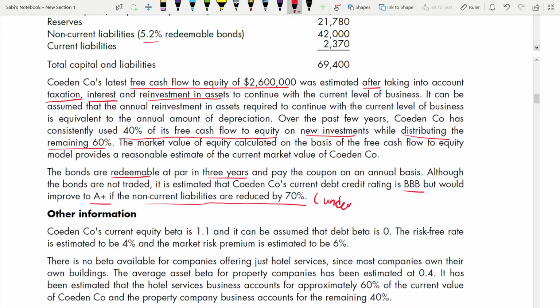Under the proposal, new credit rating. So that means if you go by the proposal, your credit rating also will change from BBB to A plus. That's what it means. Why are we worried about the AAA and A plus? Because of cost of debt. Your cost of debt depends on this rating. Your cost of debt will change, and so will your WACC.